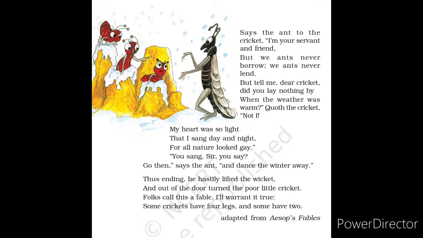Let's see the explanation of the sixth stanza now. The cricket tells the ant that he was so happy during the happy months of summer that he sang day and night.